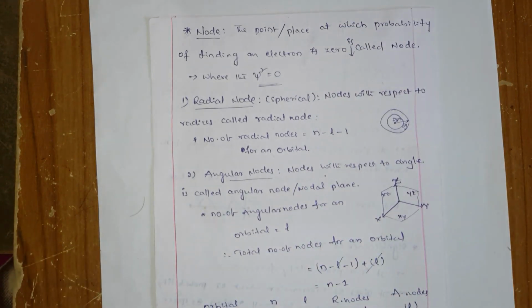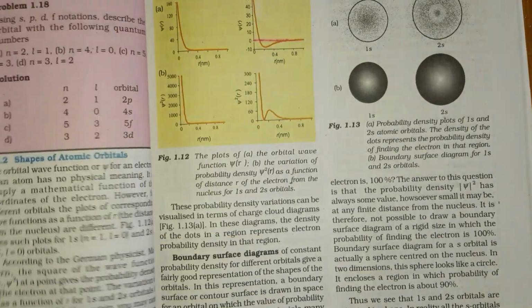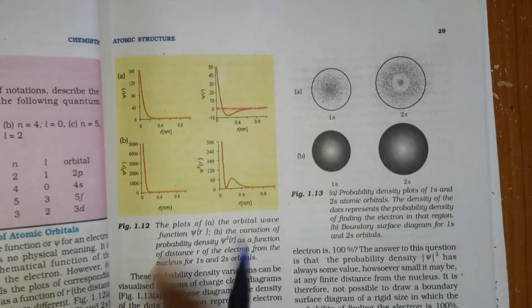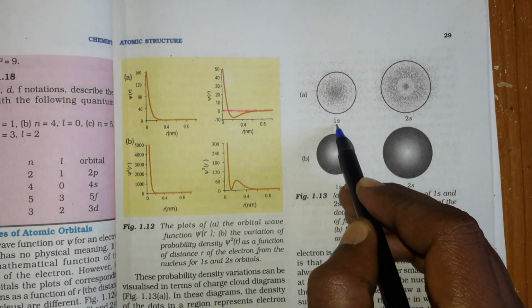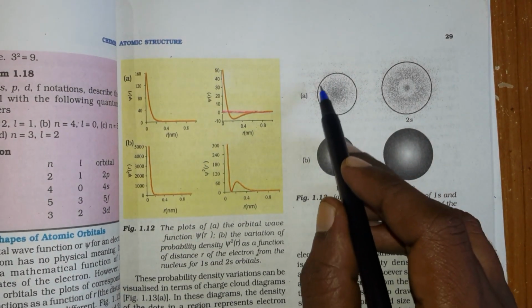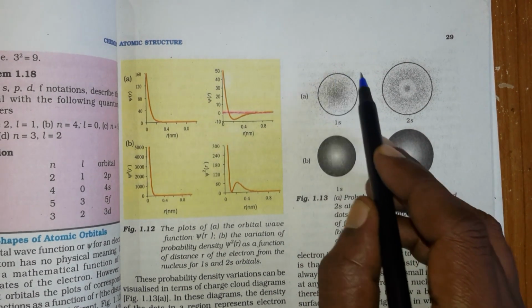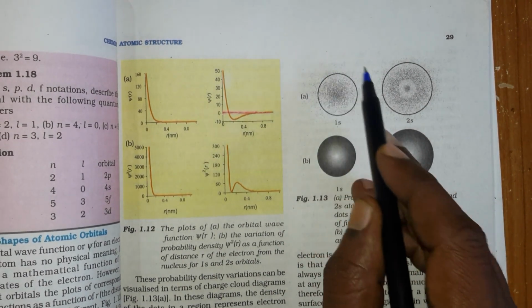Now there is one more word, node. What is a node? If you want, just look at this diagram. With this also you can understand very easily. Here is a 1s orbital. Look here, where the finding of the electron is maximum, maybe in this circle. Look at this outside, it is very small.